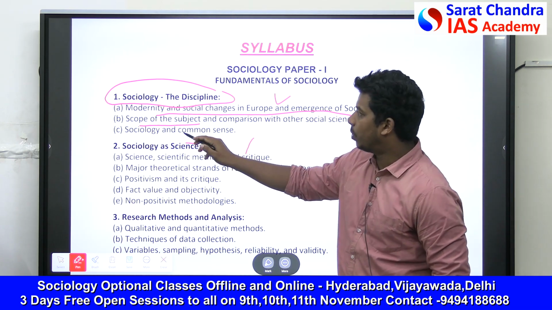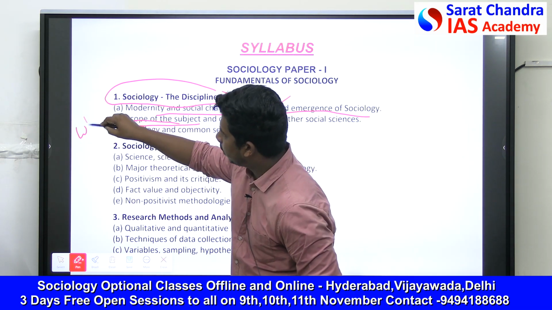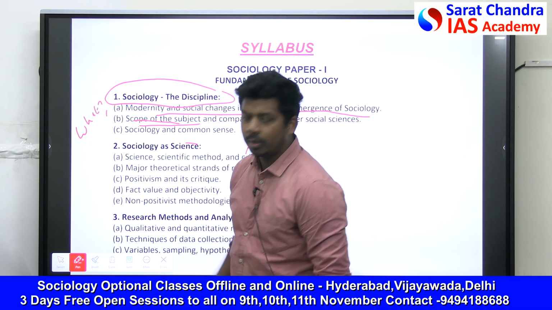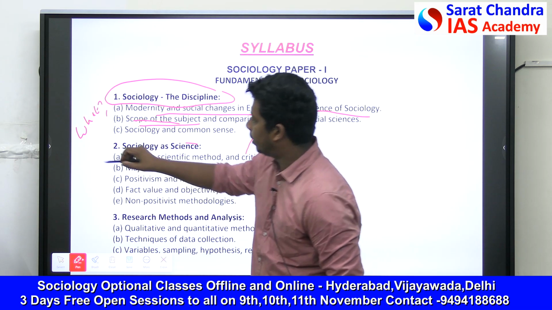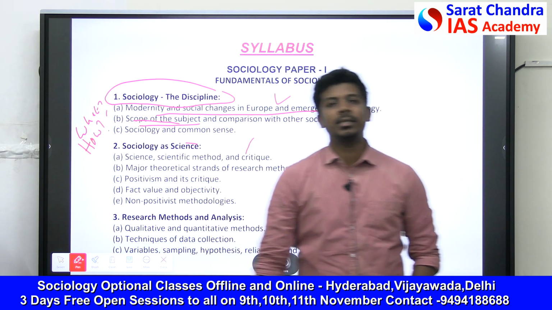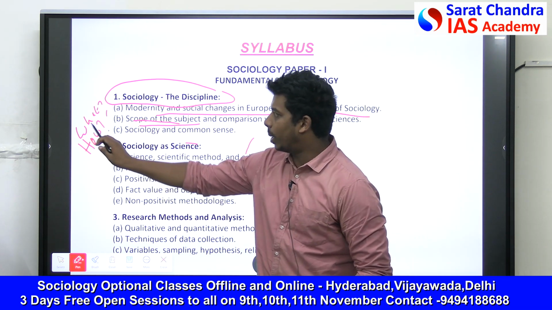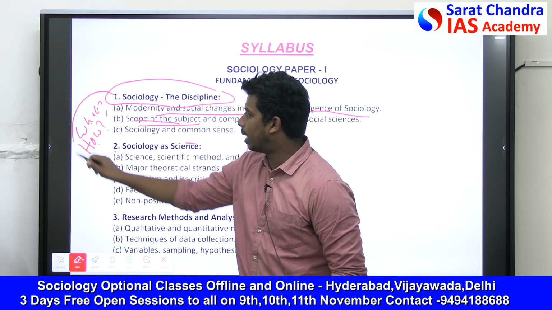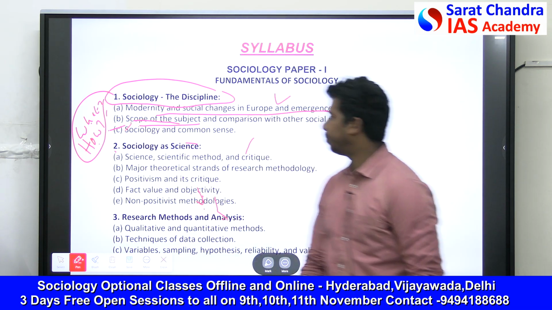When a sociologist does some research, what does he exactly study and how does he study? So there are two questions in the scope of the subject. One is what is sociology, or what should be the subject of sociology. Another one is how to study sociology, how to study society. So two questions, what and how. These two questions answer the scope of sociology.